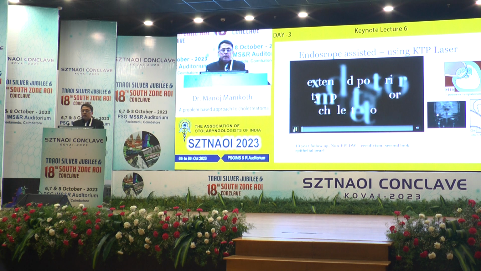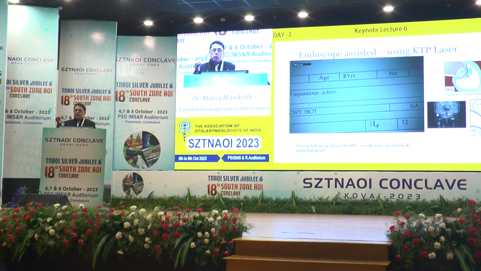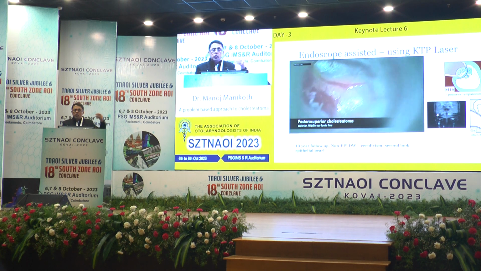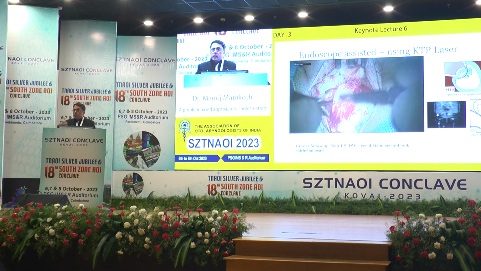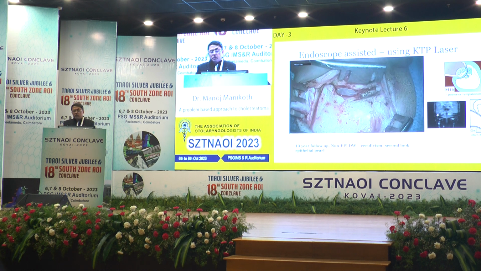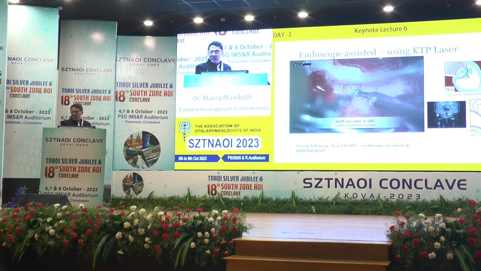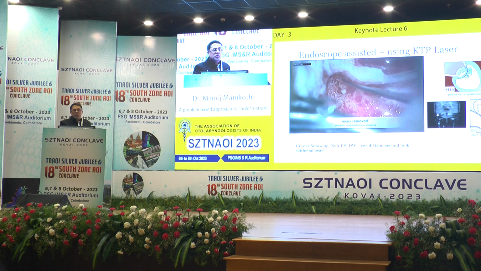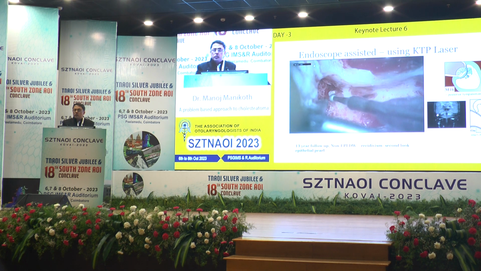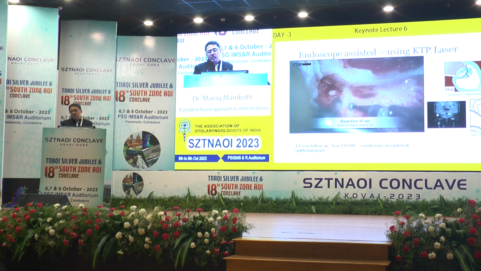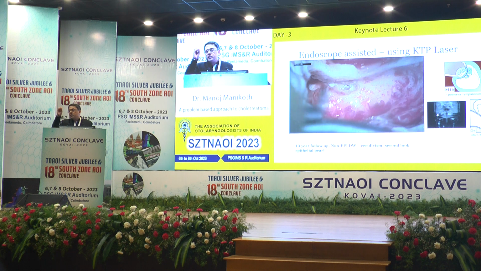So here, sometimes when you think there is more extensive disease, you would like to go inside, remove the disease and use an endoscope. People who think that I don't do endoscopic ear surgery, of course I do endoscopic ear surgery, but this way, after I've done my microscopy. So I use an endoscope, look inside there, and one of the things that I tend to use more and more these days, and for the last many years, is to use a KTP laser to lase away the adhesions of cholesteatoma to the ossicular chain, especially on the stapes.